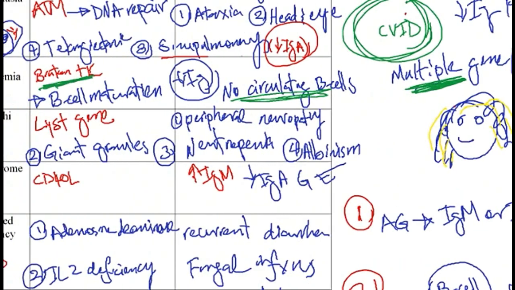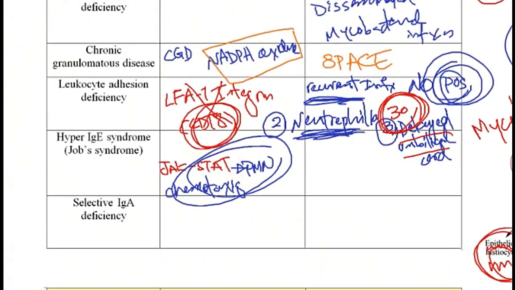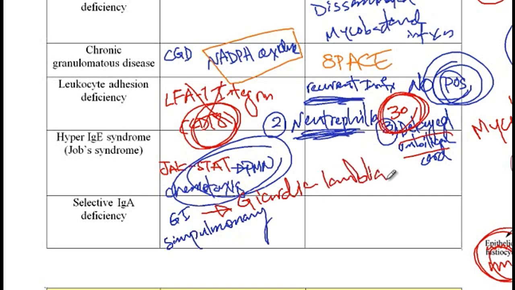Now let's go back to the table again and continue where we left off. And the final condition is selective IgA deficiency. And so you know IgA is protecting the GI and the sinopulmonary mucosal surfaces against infections. So since there is problem with IgA production in these individuals, therefore there would be recurrent infections with Giardia lamblia. And there would be also sinopulmonary infections such as otitis media, sinusitis, and pneumonia.